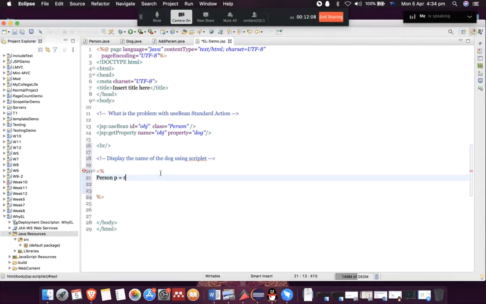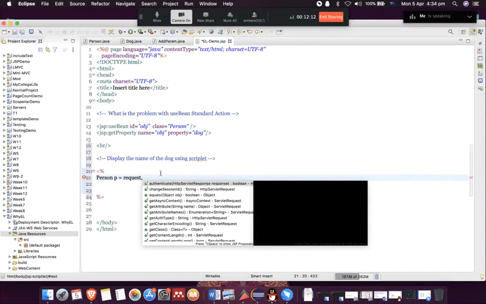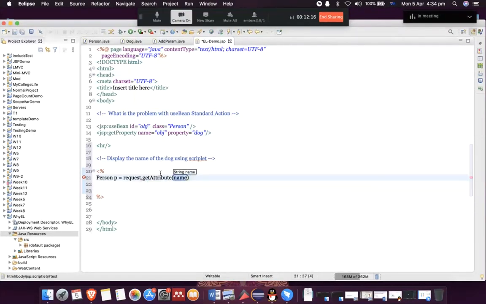So what we have to say, we use the implicit object request.getAttribute. What is the name of the attribute? Is person, right? So I'm going to get it here. But remember, because this is going to return an object, the return type of getAttribute is Object.